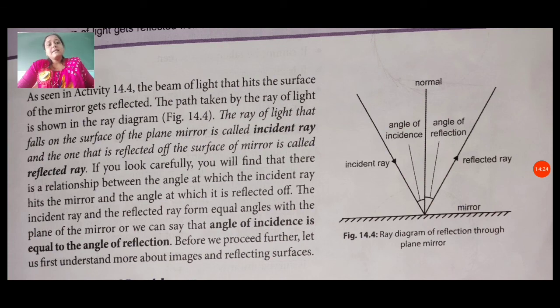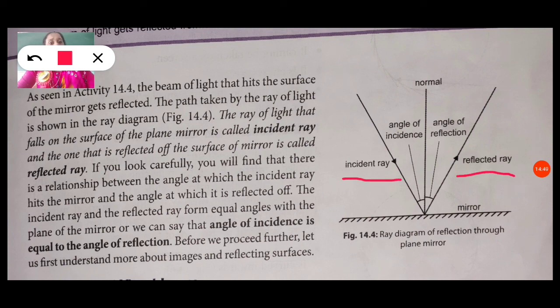First, you can see here in figure 14.4, the ray diagram of reflection through a plane mirror. They use a plane mirror. You can see here both rays, the incident ray and the reflected ray.